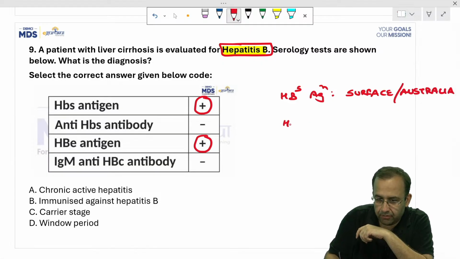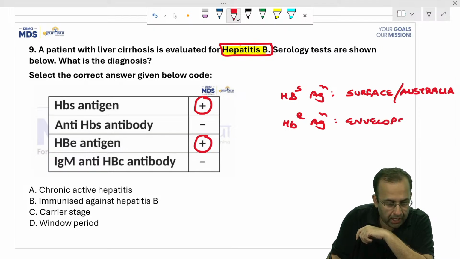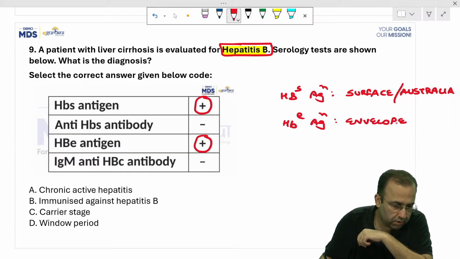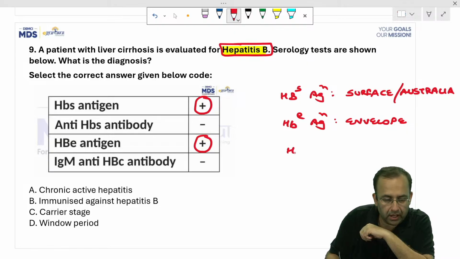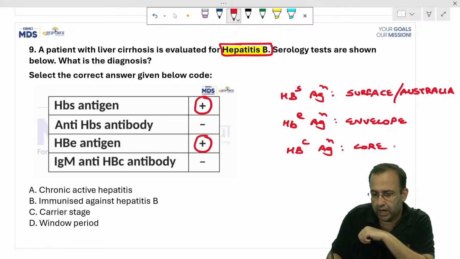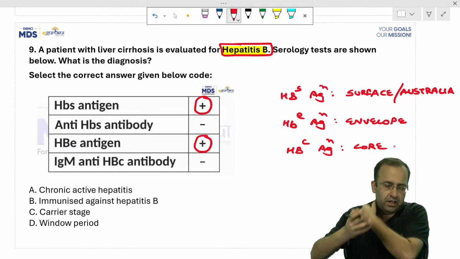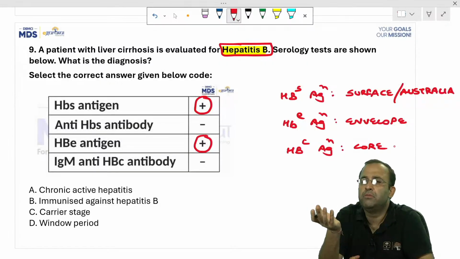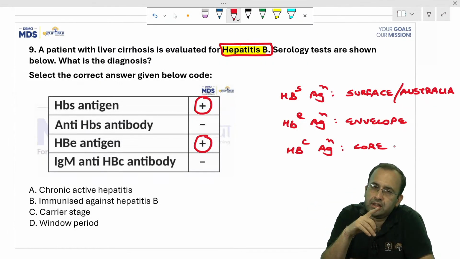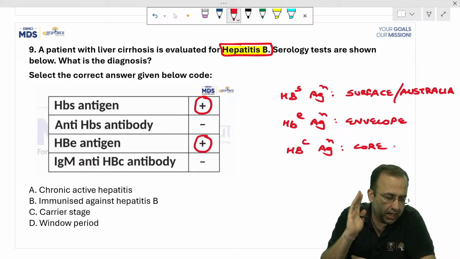HBe antigen, that is the envelope antigen. And HBc antigen, hepatitis B core antigen. These are the three antigens. They will have three associated antibodies: anti-HBs, anti-HBe, and anti-HBc antibody.